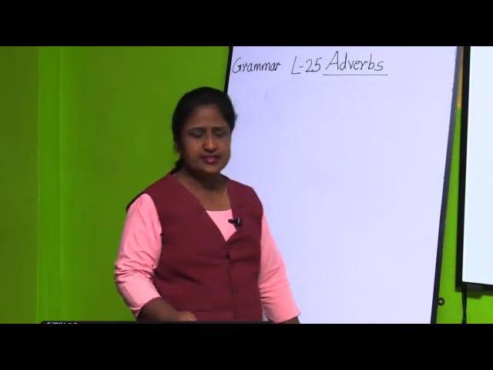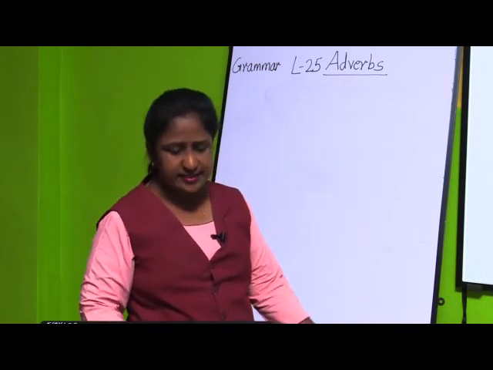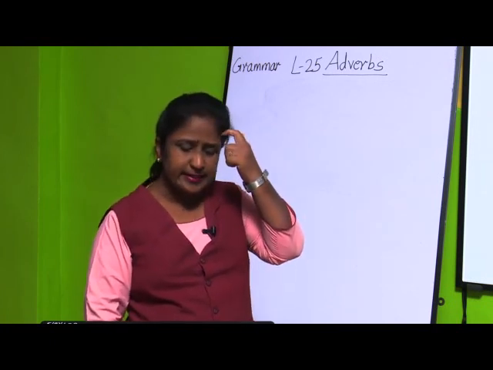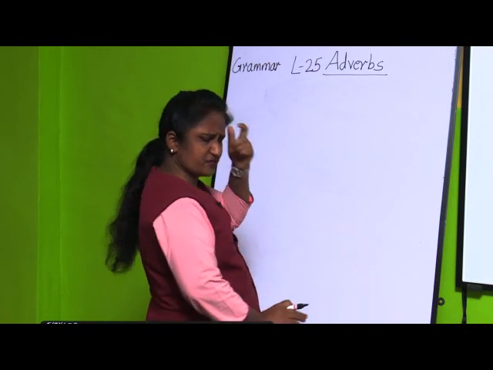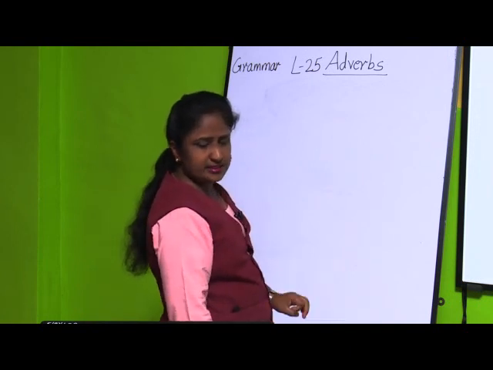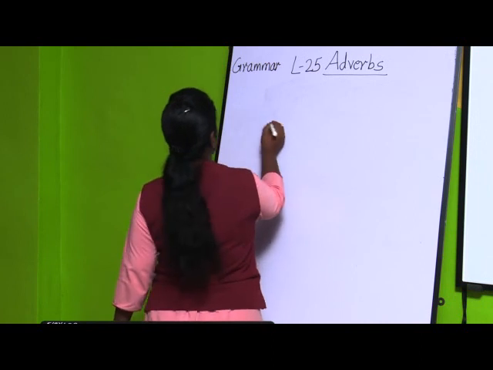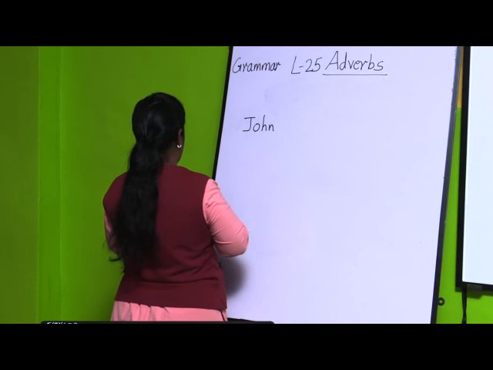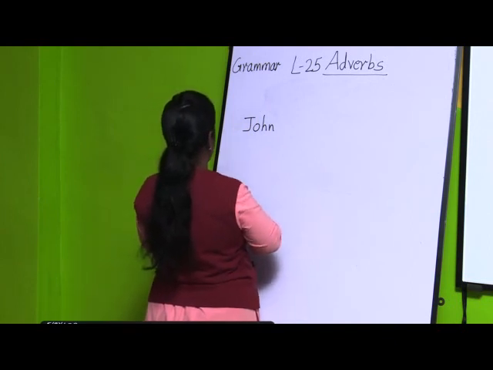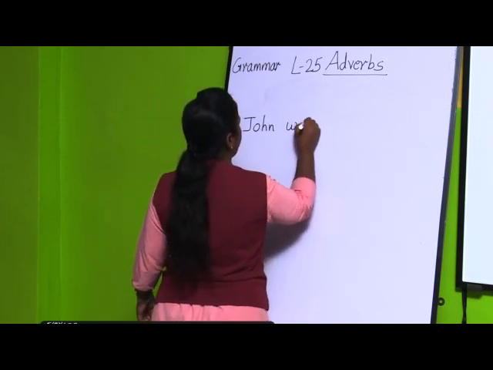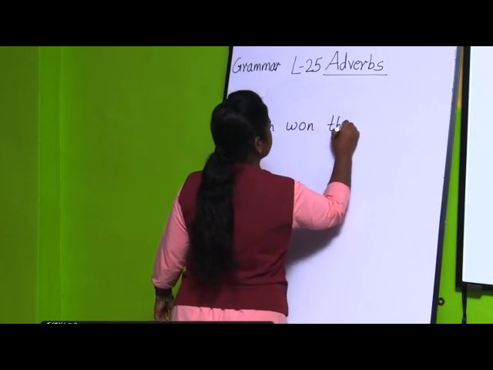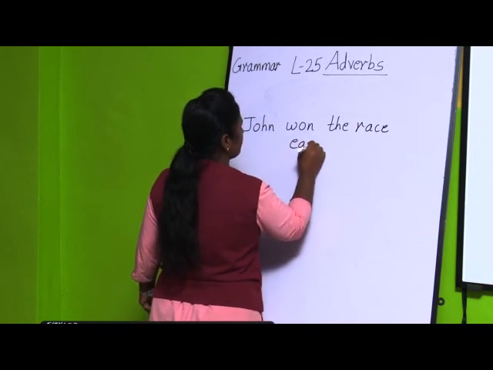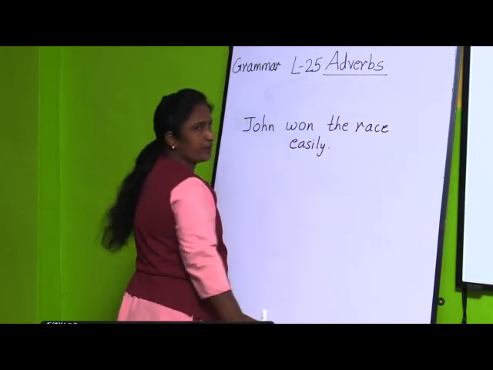What they have told in exercise A: underline the adverbs in the sentence and circle the adjectives, verbs or adverbs they tell us about. If you see the first one, John won the race easily. Which is the verb here?